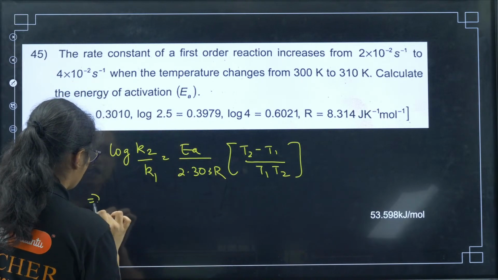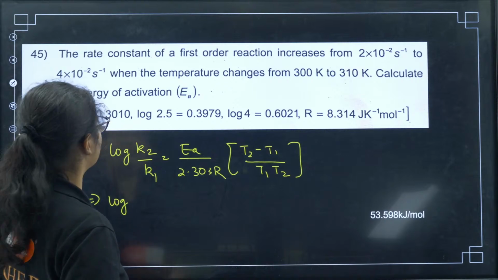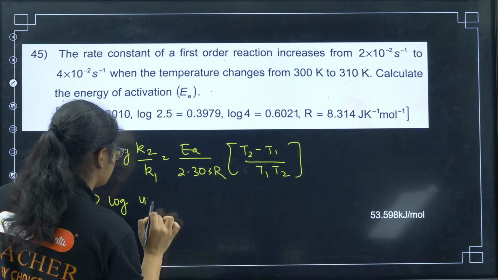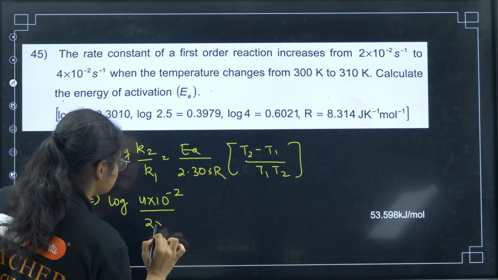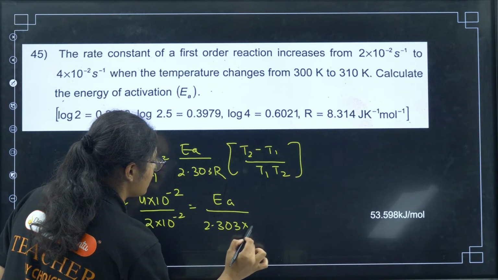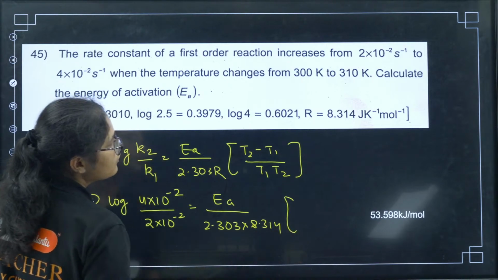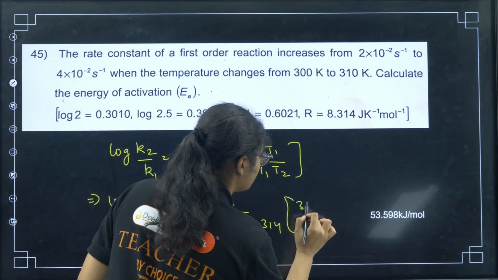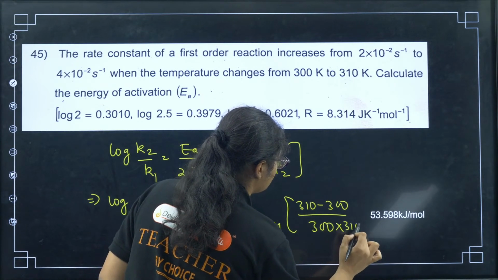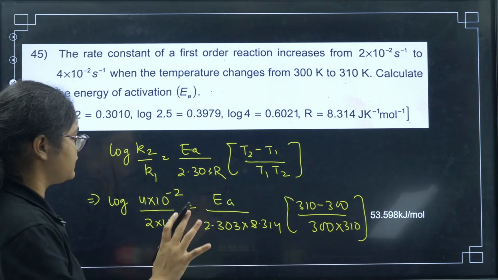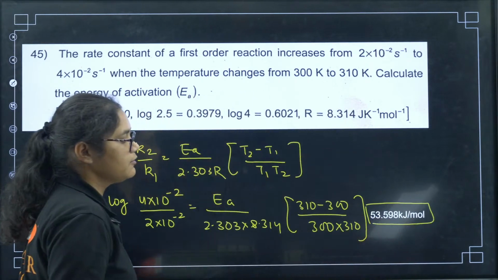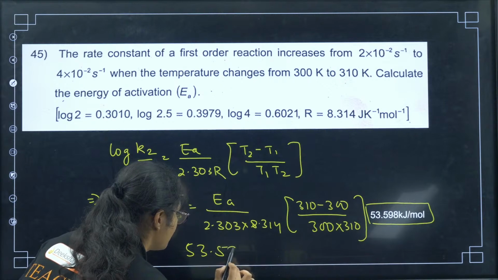Okay, so here I have log of K2 by K1, that is 4 into 10 to the power of minus 2 over 2 into 10 to the power of minus 2. Then EA I have to find out: 2.303, R value is 8.314, T2 value is how much? 310, right? Then minus 300 divided by 300 into 310. So you have to write the given values and substitute like this. If you do the correct calculation, activation energy you will get 53.598 kilojoule per mole.